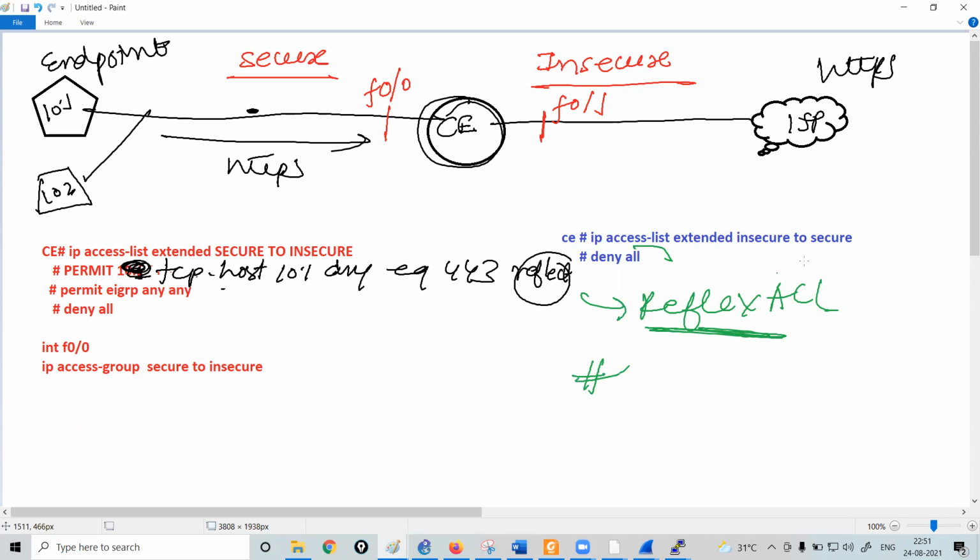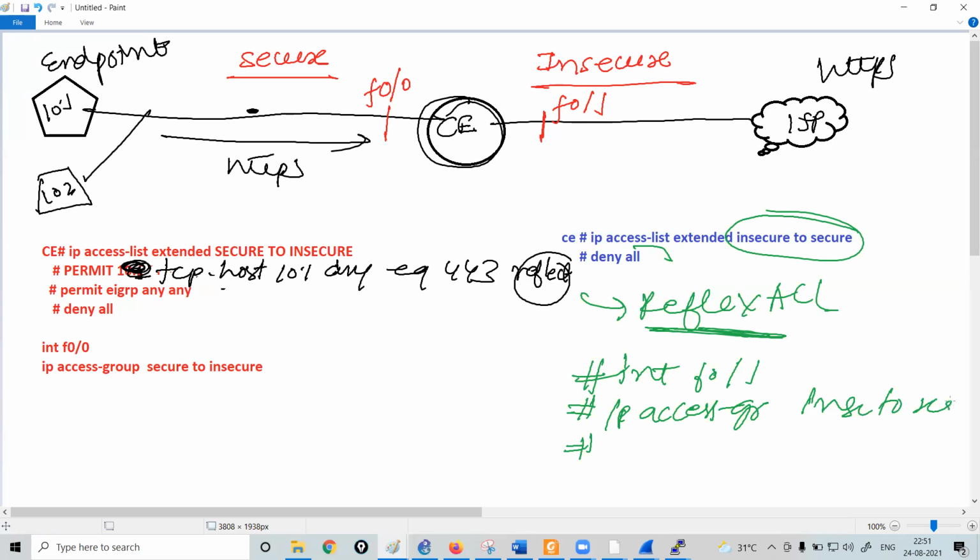Just wait. I will implement this ACL on the interface f0/1, and then I will tell the router: ip access-group insecure to secure, right? So what I'm going to do, before writing the deny all command, I will ask my router to evaluate the reflexive ACL.